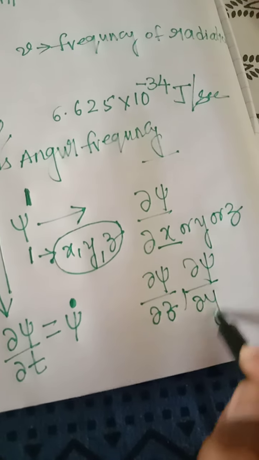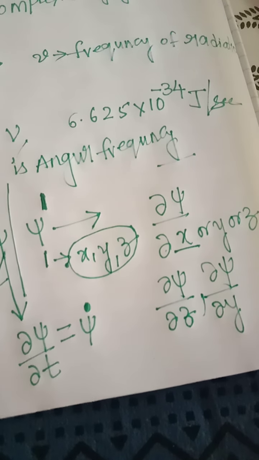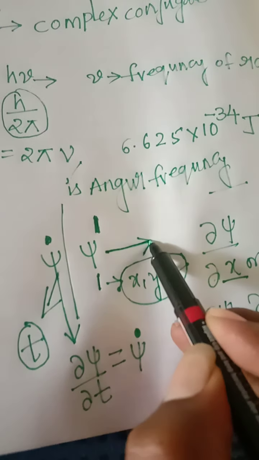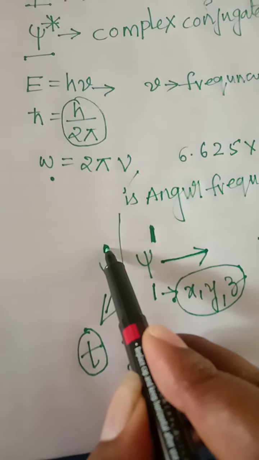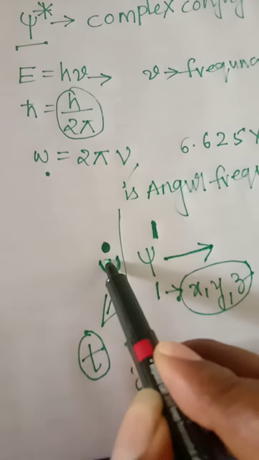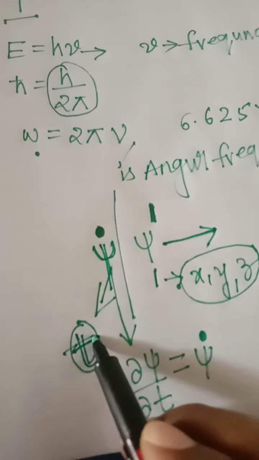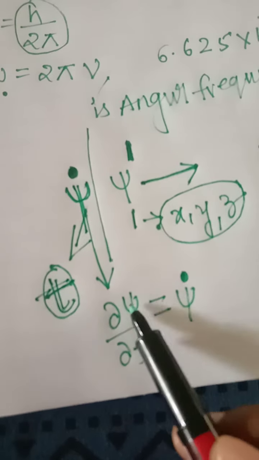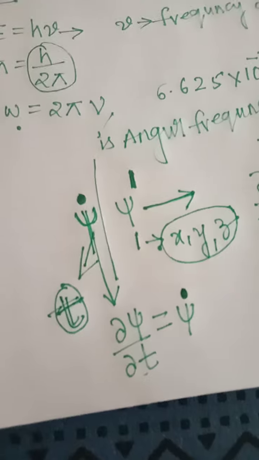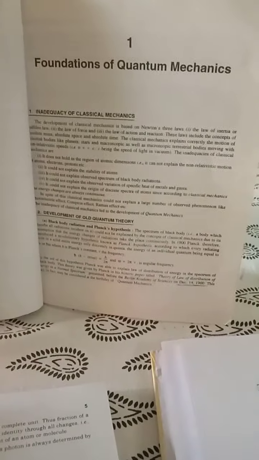Any of these three components, you can write as dou psi by dou x, or dou psi by dou y, or dou psi by dou z, in presence of psi dash or psi prime. In presence of psi dot only, the dot belongs to the rate of change with time, d by dt of psi, that is psi dot. This is one of the most important fundamental parameters in the foundation of quantum mechanics.